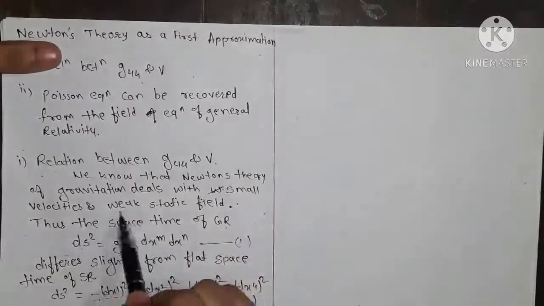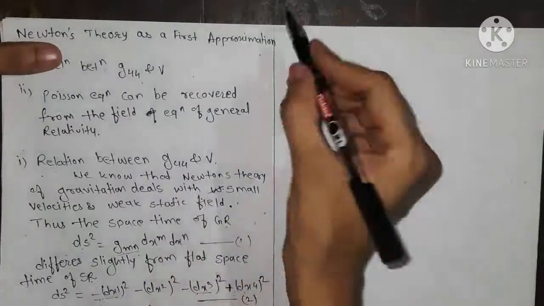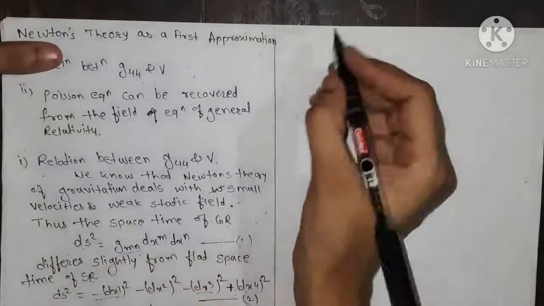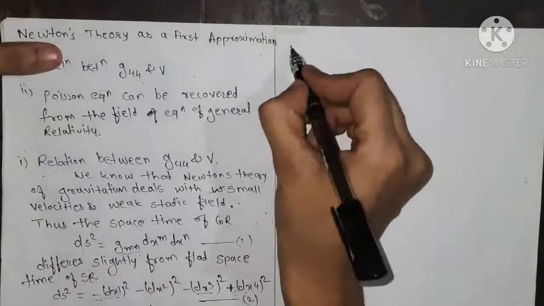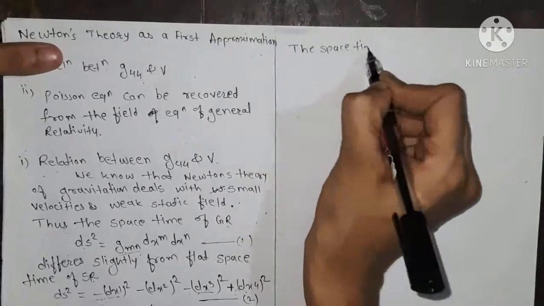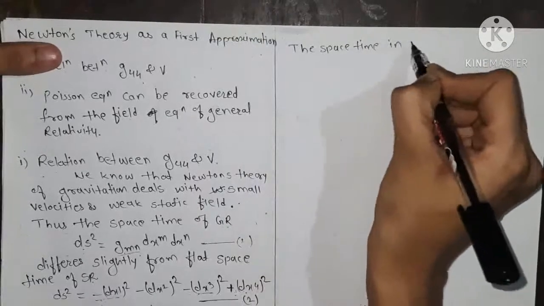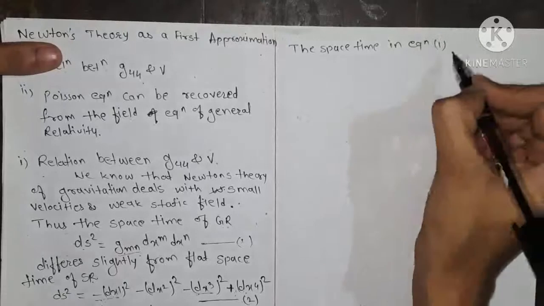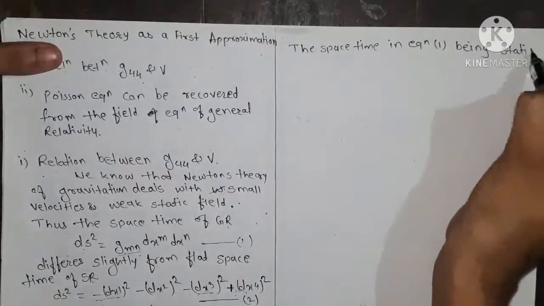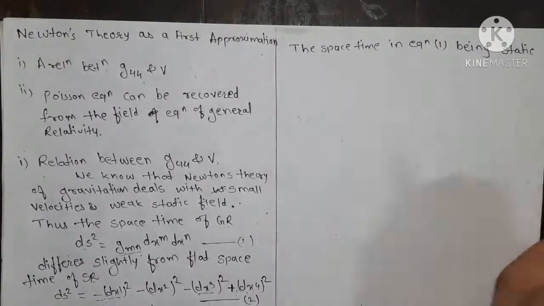Also our field is a static field, so for the static field and for small velocities we have, that is, the space-time in equation 1 being static, that is we assume the space-time forms a static field.